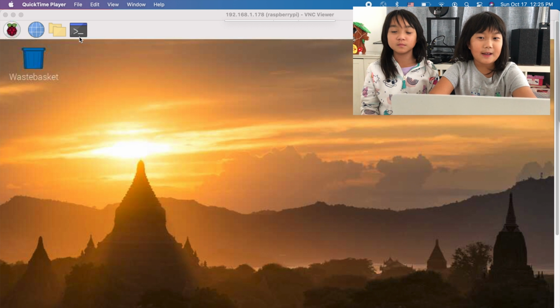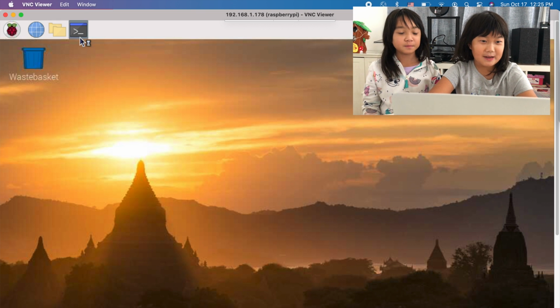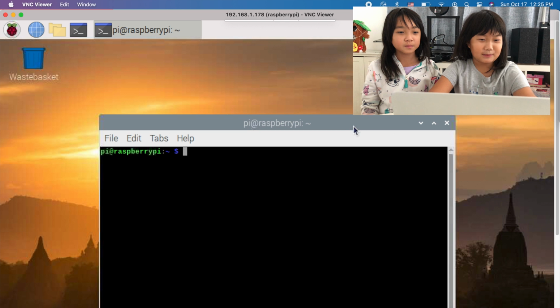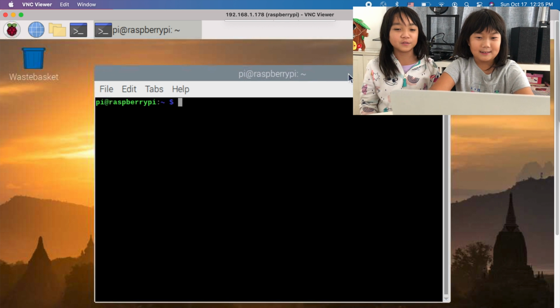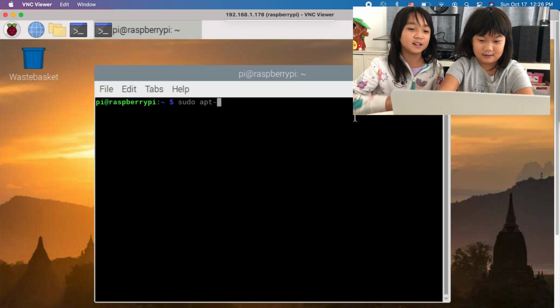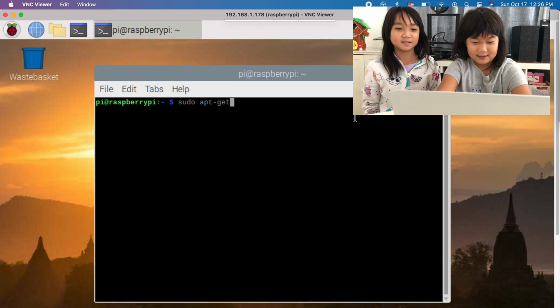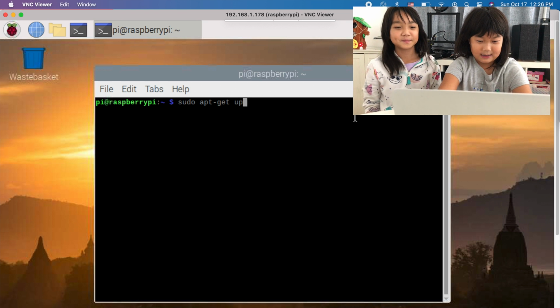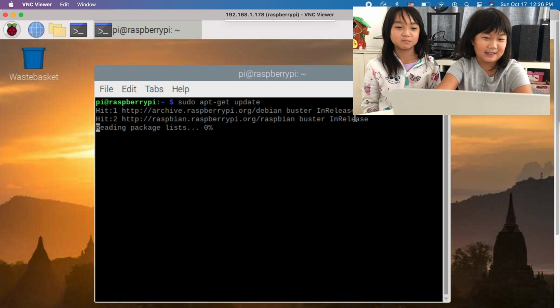So now I am going to go into Command Prompt or Terminal, however you like to call it, and then I am going to type sudo apt-get update. Don't forget the hyphen. And then press enter.